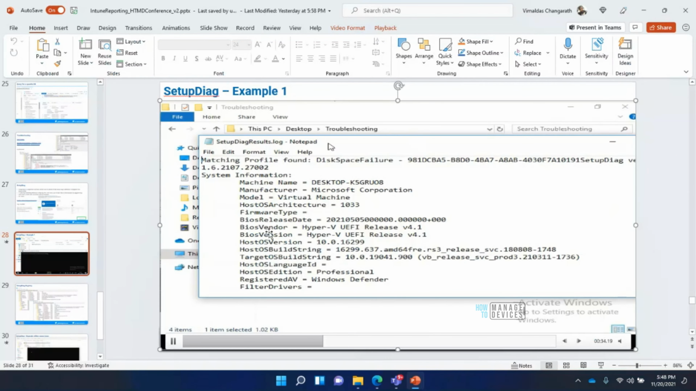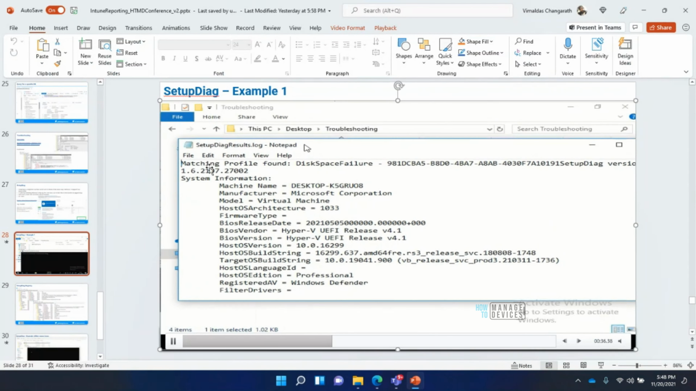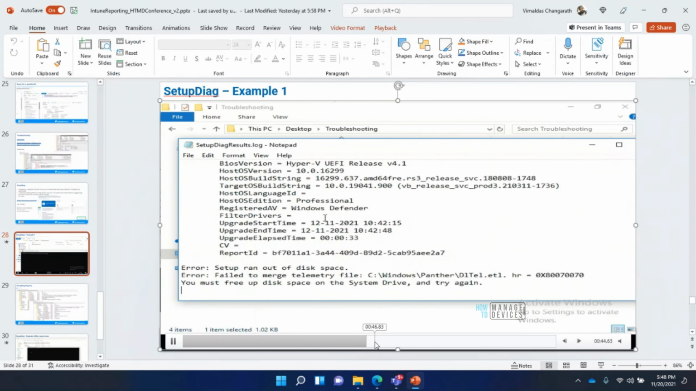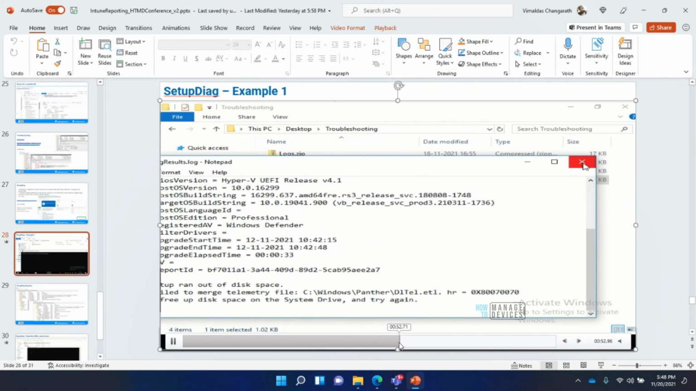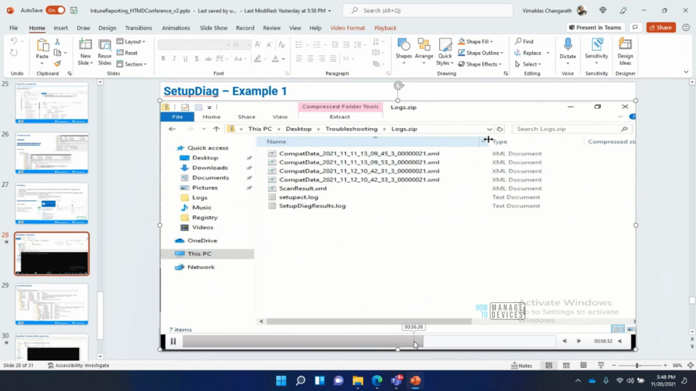So for example, on this particular machine, it straight away understood that my matching profile had a space issue and it failed at that point. So we understand that the feature update failed because there was a space issue, and it straight away pointed this out. This is a very simple example, but my point is that if you run the tool, it creates a log with very relevant information associated with the feature update, which you can take a look at.